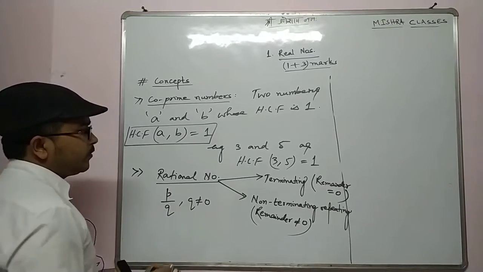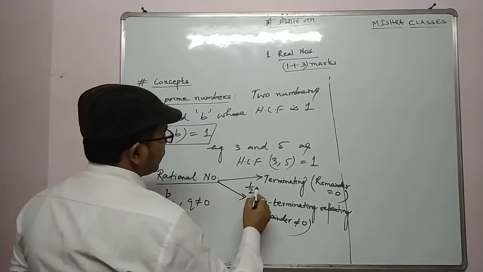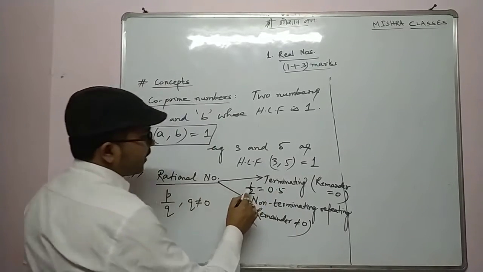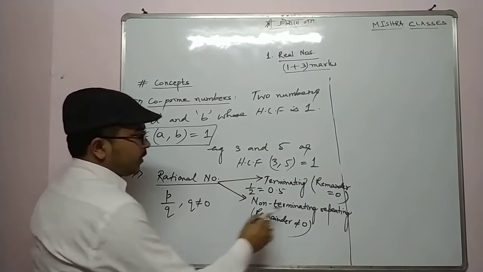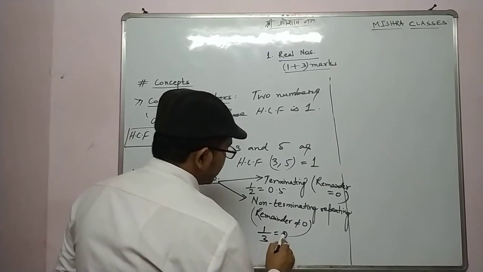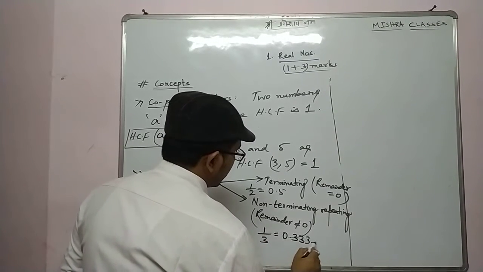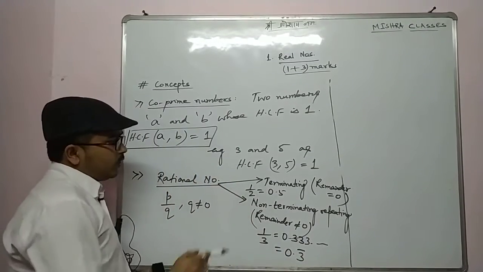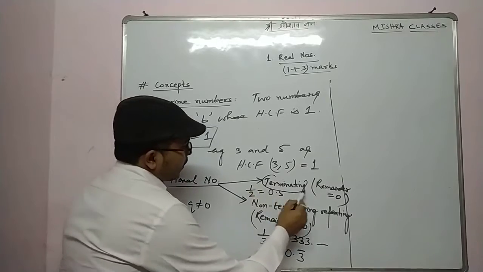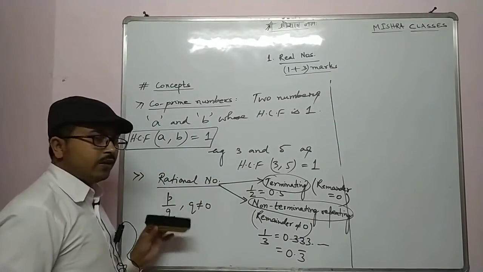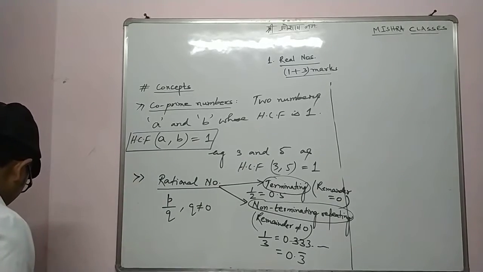Now in terminating, I can take the example half. When we divide, we will get 0.5. In this case, when we divide, the remainder will be 0. But in non-terminating, let's say 1 by 3. When we divide, we will get 0.333 dot dot dot. So we can say 3 is repeating. Is it clear? So one is terminating and the other one is non-terminating repeating. Rational numbers are of two types.